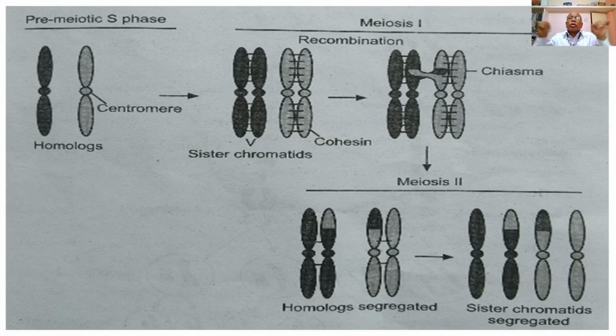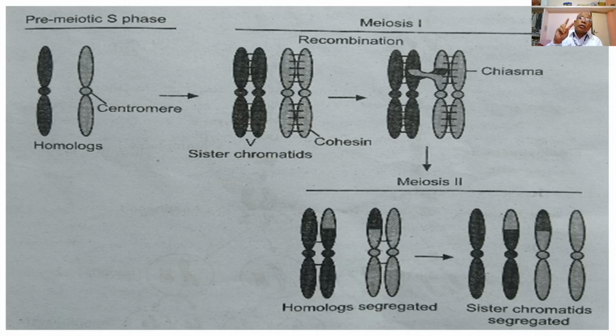These are then pulled away from one another during metaphase second and anaphase second, and this results in the formation of four haploid cells.